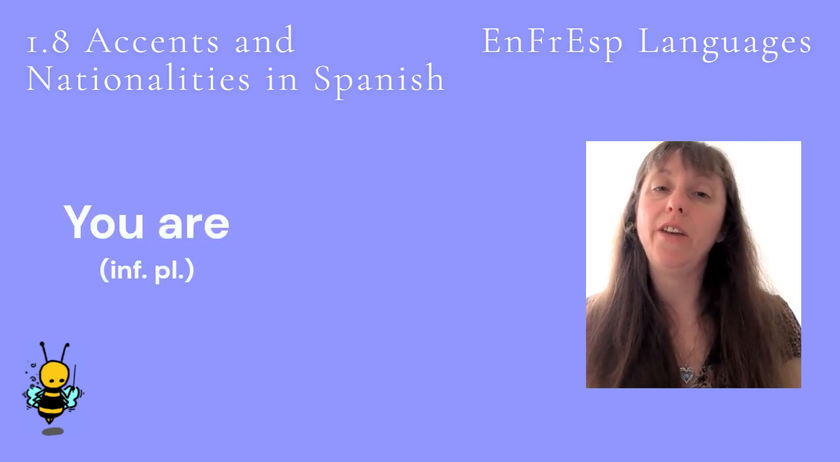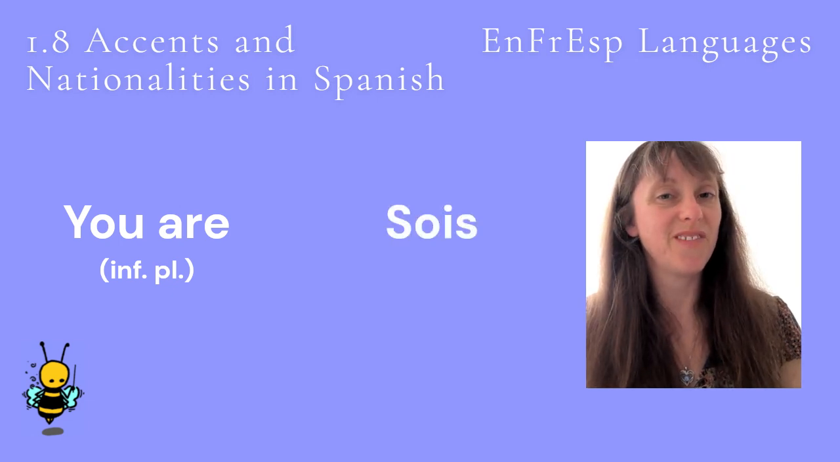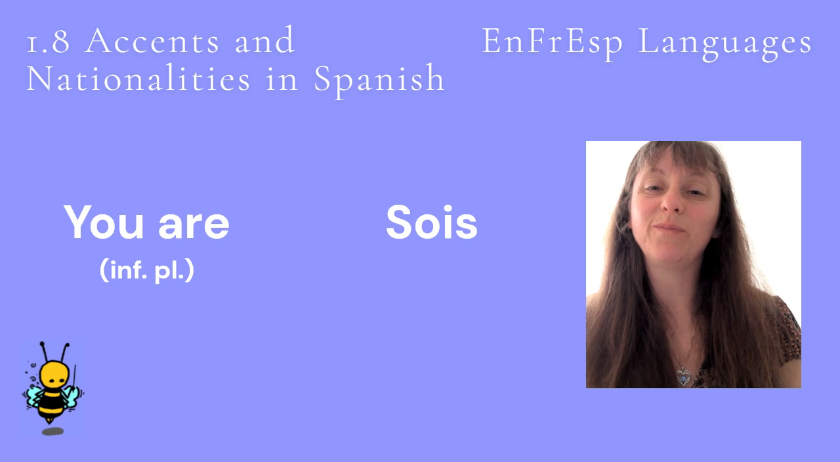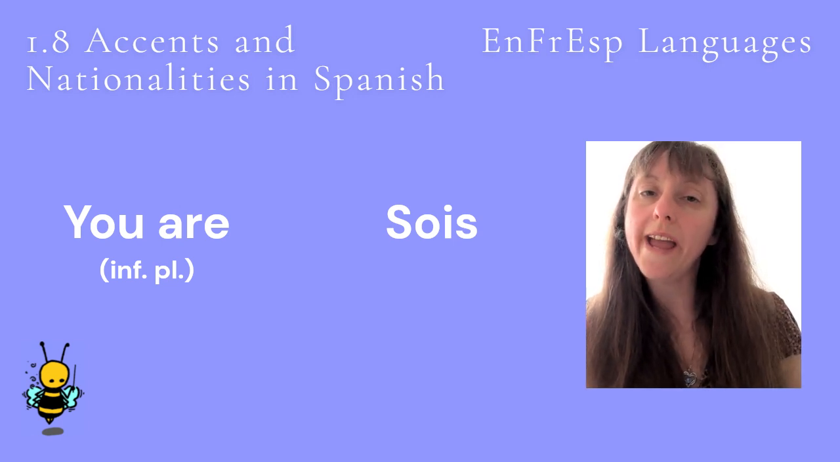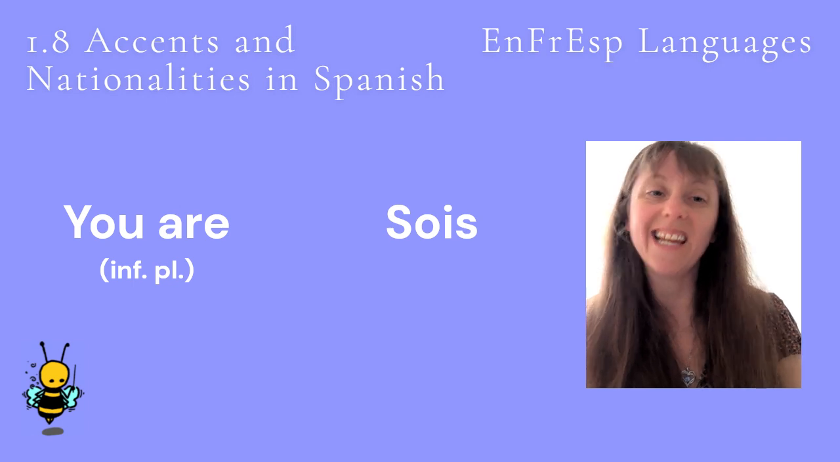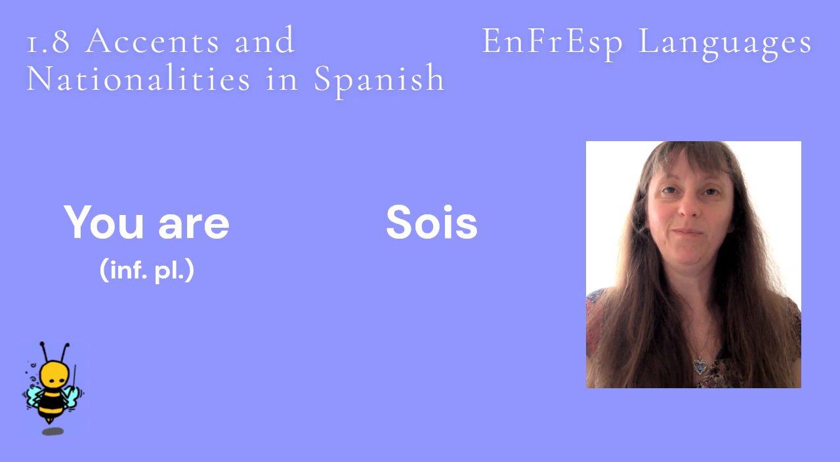You are, informal and plural, is sois. Let's hear it again. Sois. So this is pronounced s, oi, s. Let's hear you are, informal and plural again. Sois.